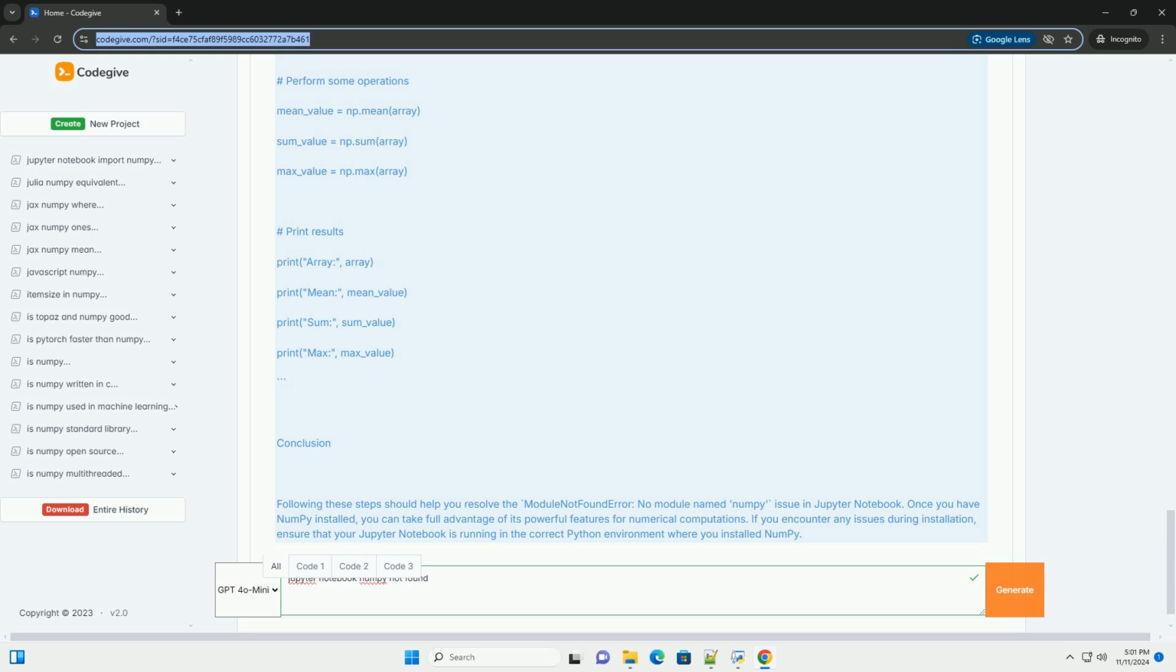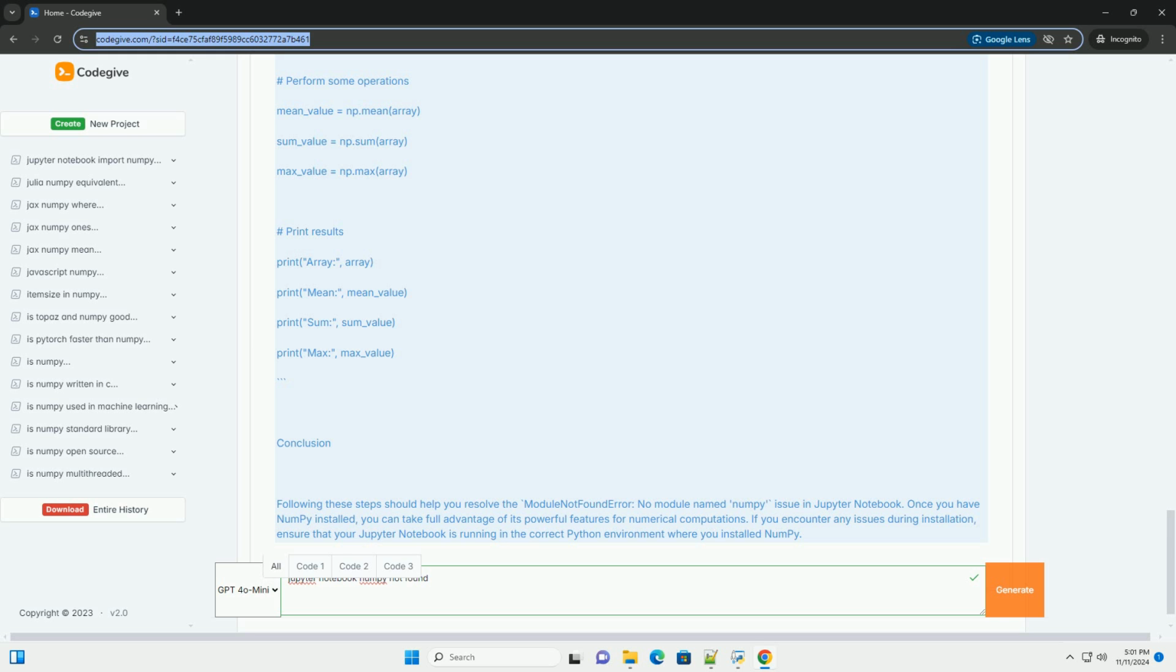Step 3: Install numpy. If you find that numpy is not installed, you can install it using one of the following methods. Using pip in Jupyter Notebook, you can install numpy directly from a Jupyter Notebook cell using the following command.